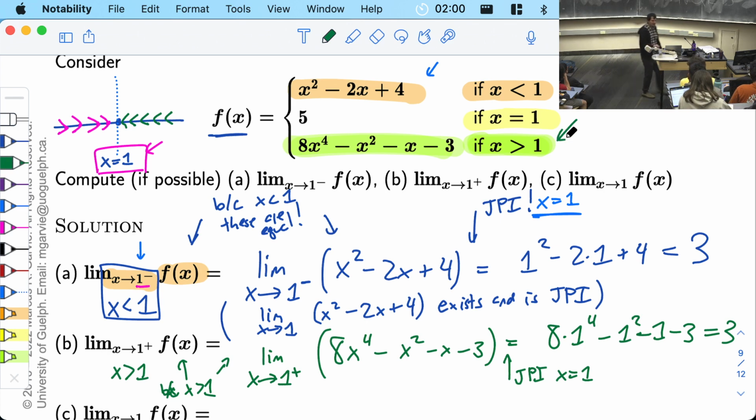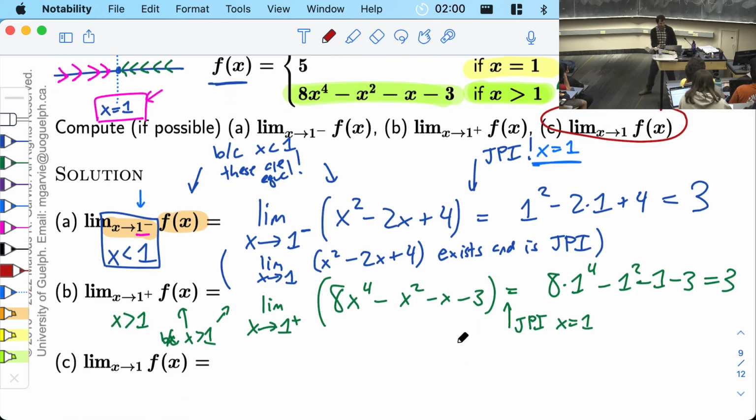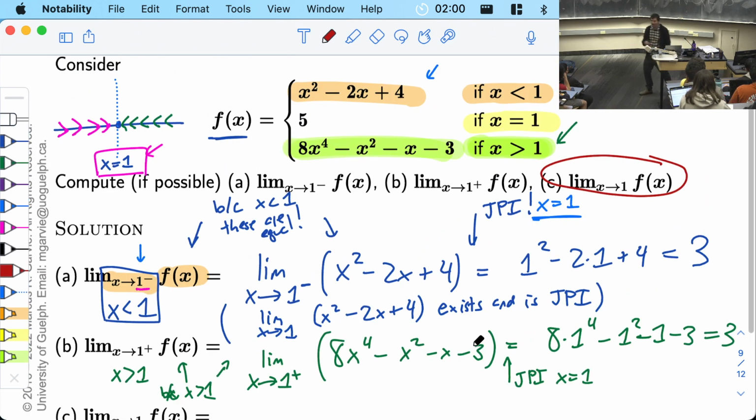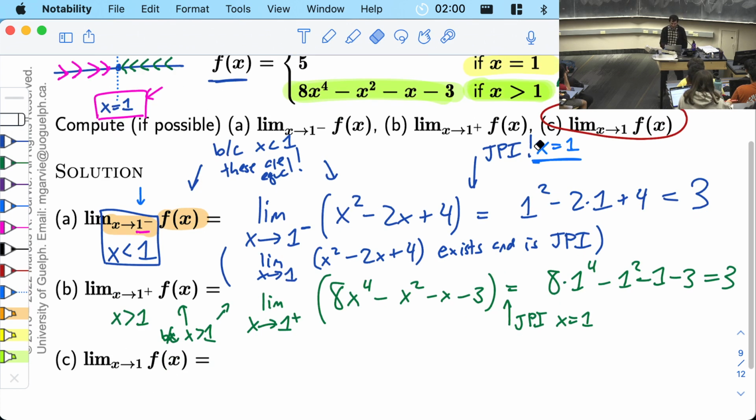The next part of the question says, please find the limit. Okay? And what is the limit? It's very tempting to think, okay, in the first part of the question, we used one part of the function. In the second part of the question, we used the second part. You might think, based on the pattern, you should use the middle part of the function. But you should not. We do not use the middle part of the function. The limit equals 3 because the left and right limits are equal.